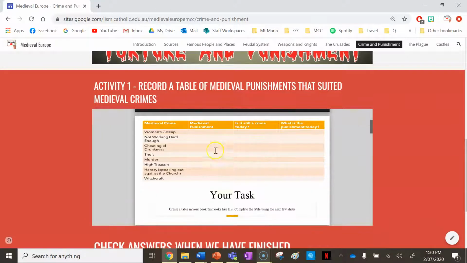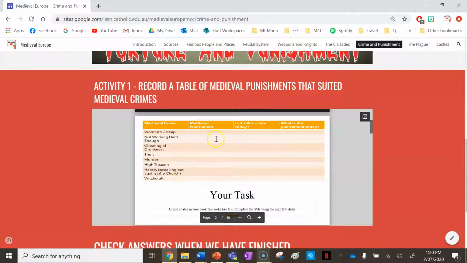So what you need to do first is copy and create this table in your books. And the answers are going to be in the next few slides. So what we've got here is a list of medieval crimes. So start by copying down this table and then we'll fill it out. So you've got women's gossip. You've got not working hard enough, cheating or drunkenness, theft, murder, high treason, heresy, and witchcraft. These were all considered to be medieval crimes and they all had certain medieval punishments.